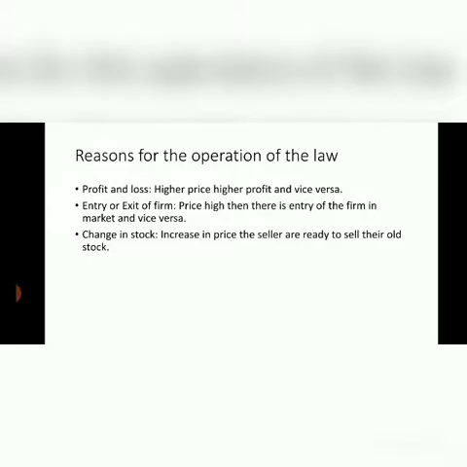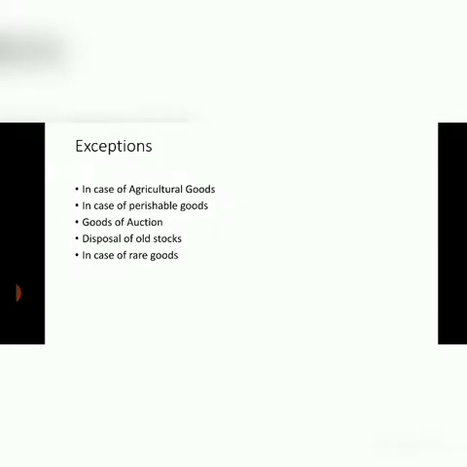And the last is change in stock. When the price increases, the sellers are ready to sell their old stock first. When the price of the commodity decreases, sellers would like to increase their stock to avoid losses.